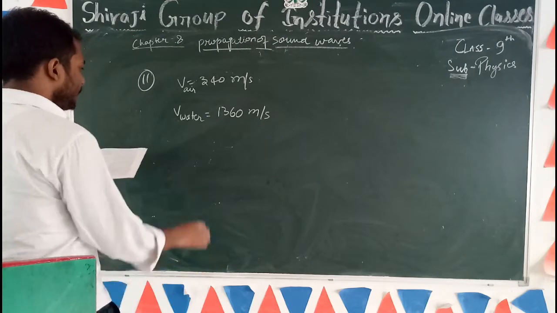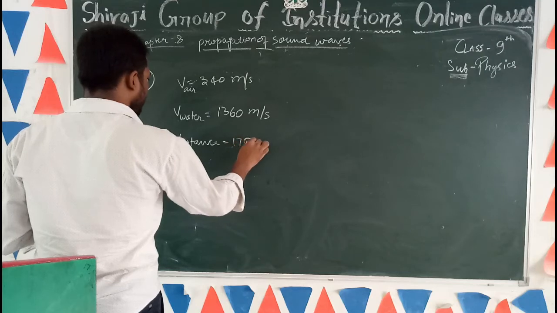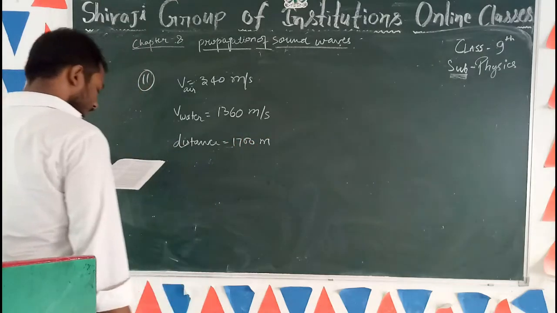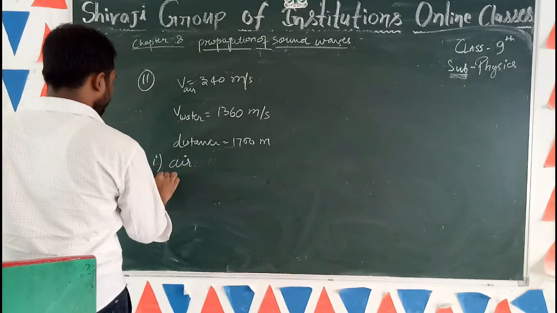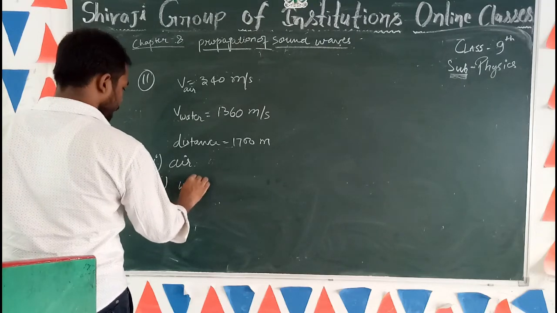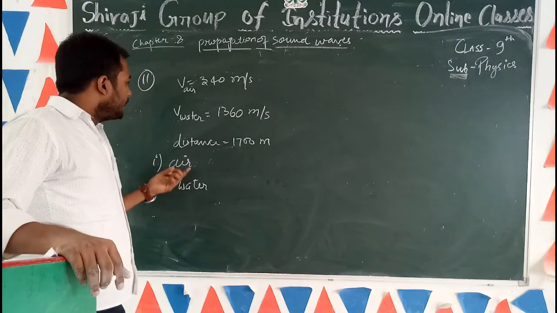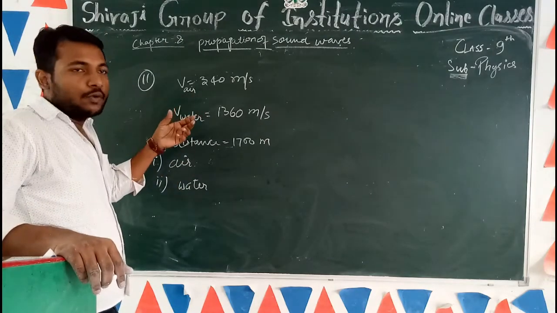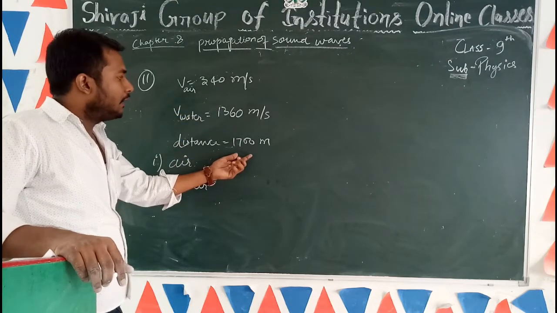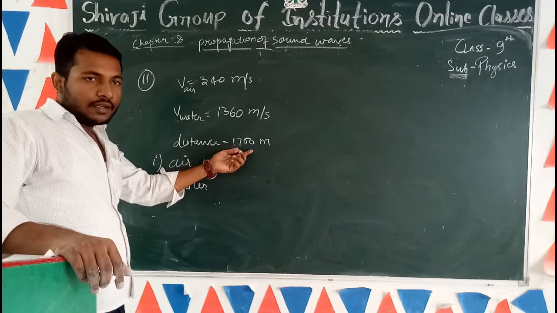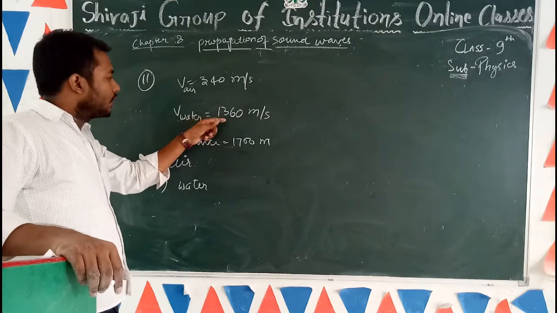Find the time taken to travel a distance of 1700 meter, by first condition air, and second condition by water. It means what is the time taken by the sound wave to travel 1700 meter in air, and the time taken to travel 1700 meter distance in water. Okay, and the speed of sound wave in air is given and water is also given.